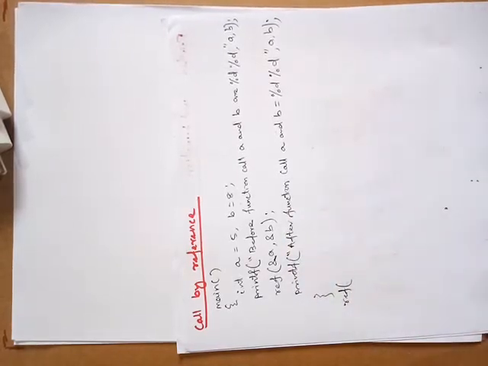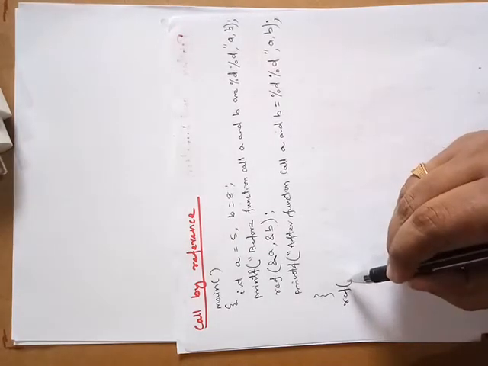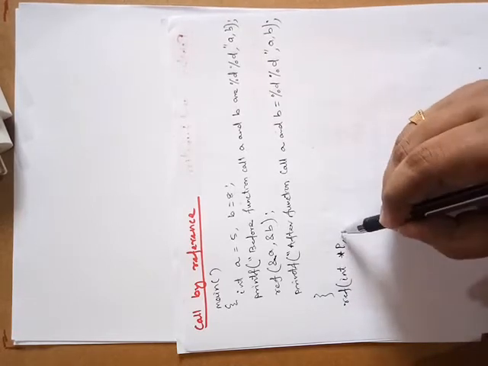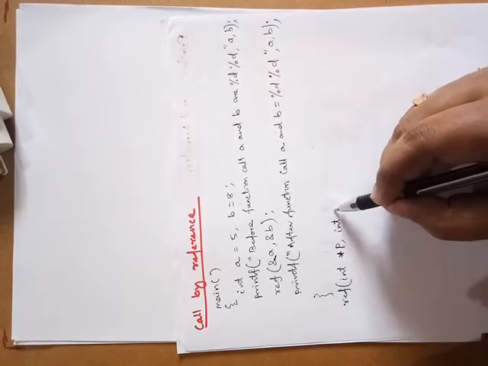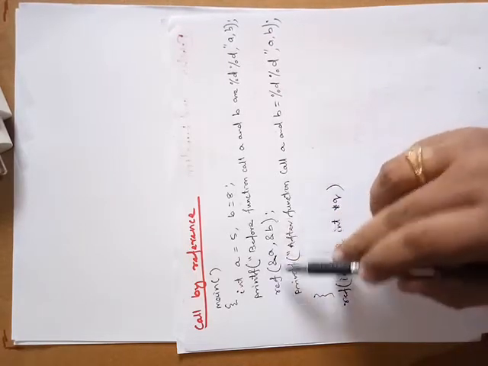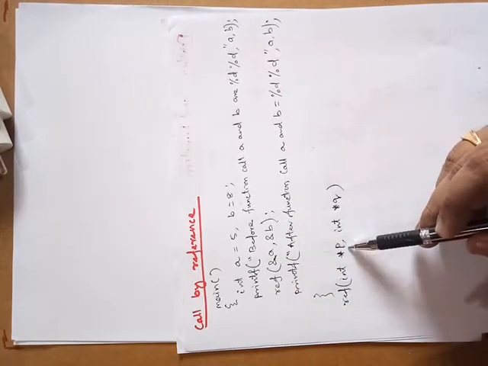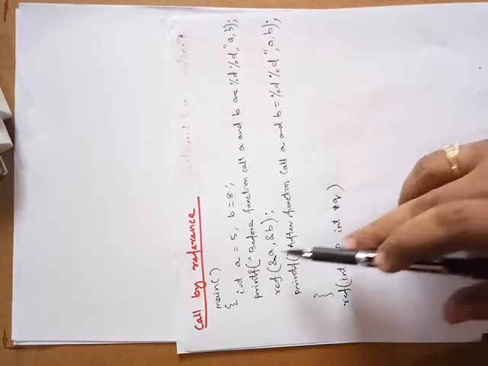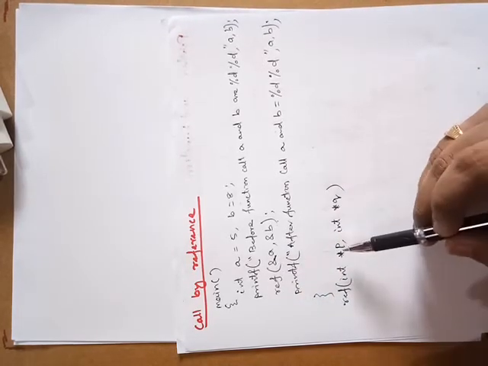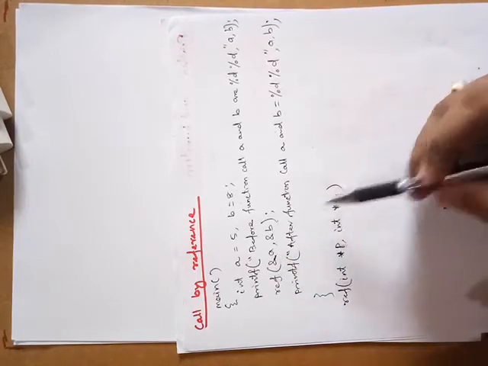So we need to declare the variables as pointers, like integer star p, and another pointer, suppose integer star q. So these addresses will be assigned to these pointer variables. That means this pointer will point to variable a, so there will be a link between p and a, q and b.